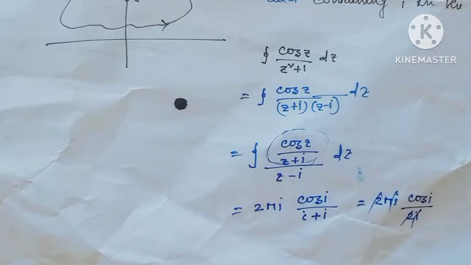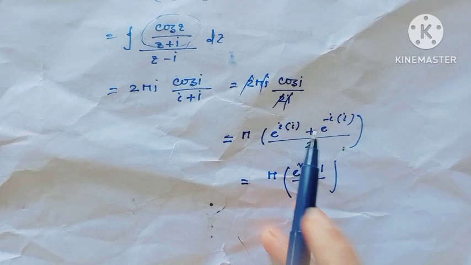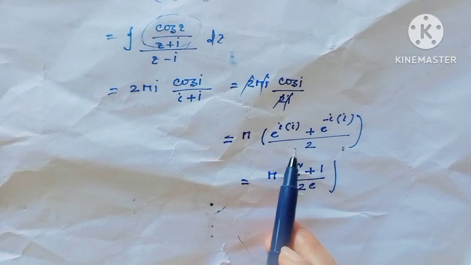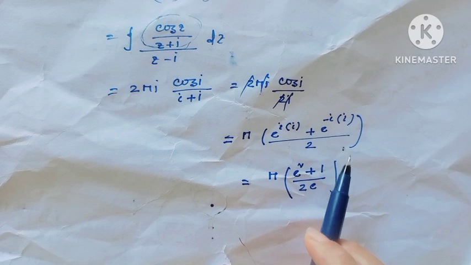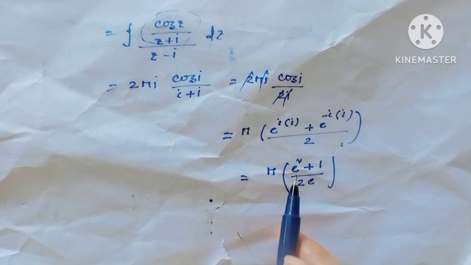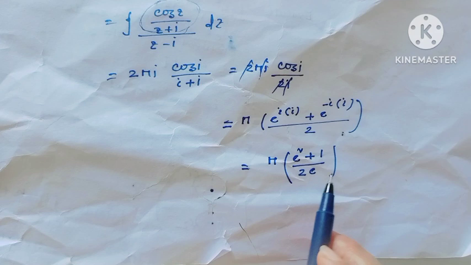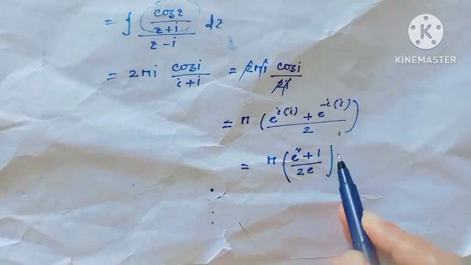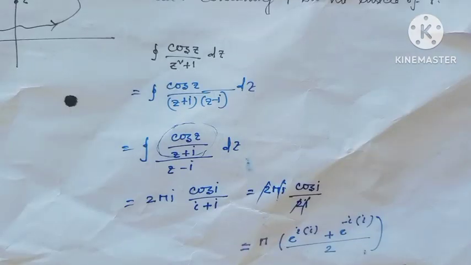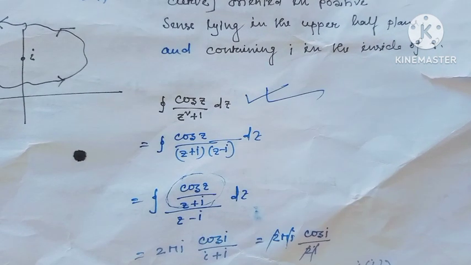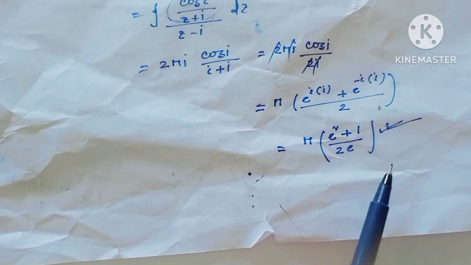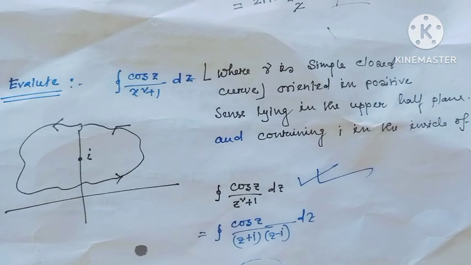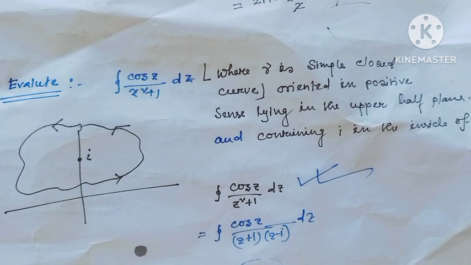Do all of us know cos i means e to the power i times i plus e to the power minus i times i, over 2, and this means pi times e squared plus 1 by 2e. And this is the value of this integration, pi times e squared plus 1 over 2e. I hope all my viewers have understood Cauchy's integral formula.